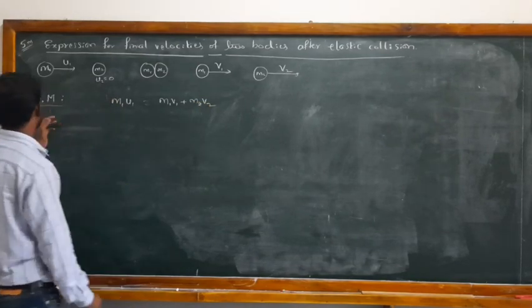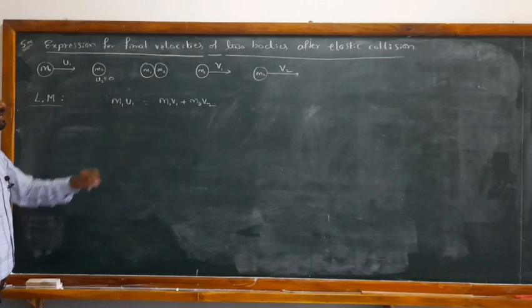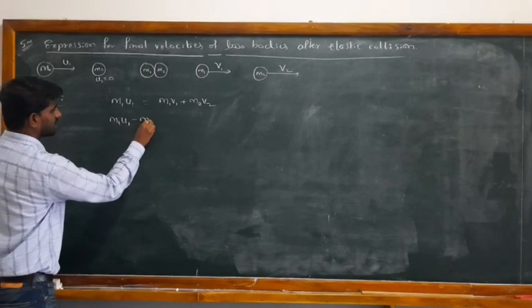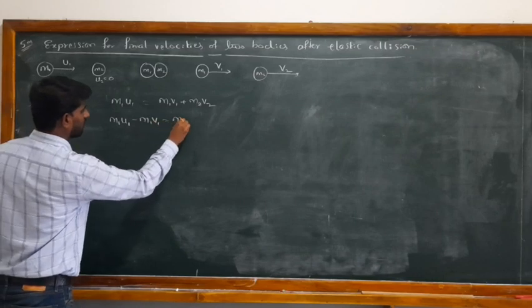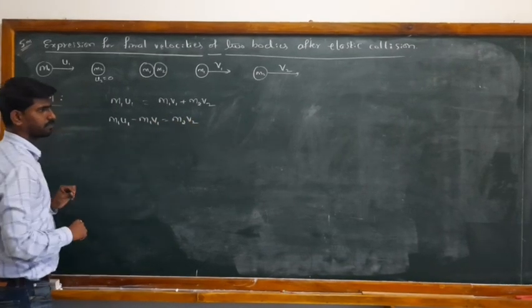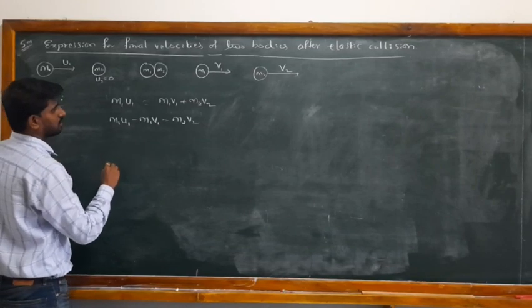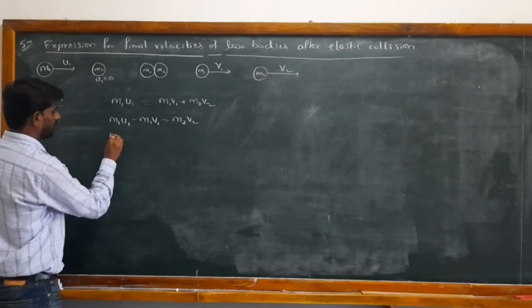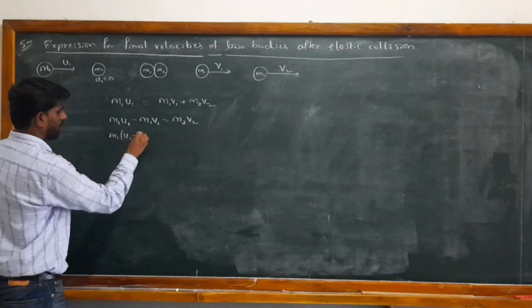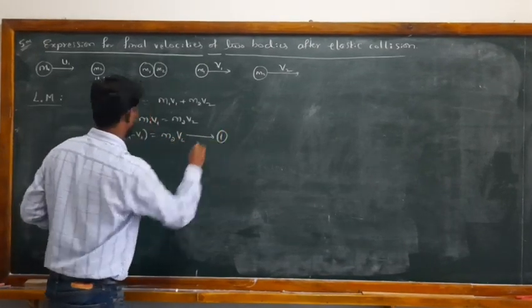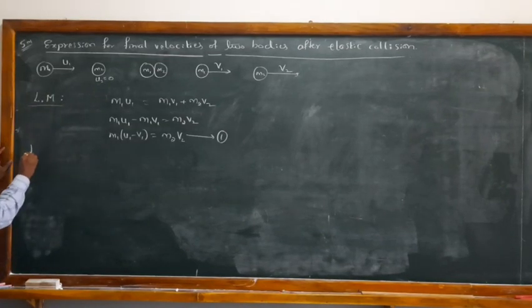So this shows the conservation of linear momentum, and I can write it as m1 u1 minus m1 v1 equal to m2 v2. Is it right? Okay, so now m1 into bracket u1 minus v1 equal to m2 v2. Say equation number 1.